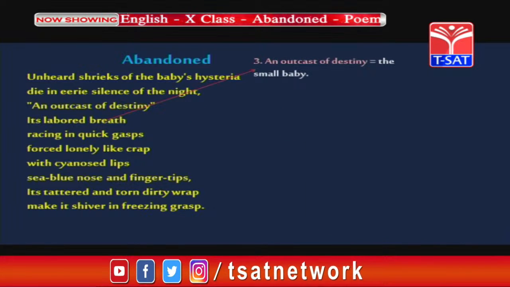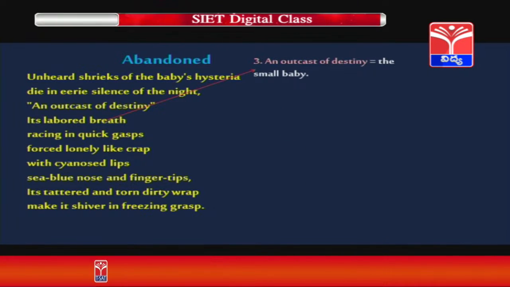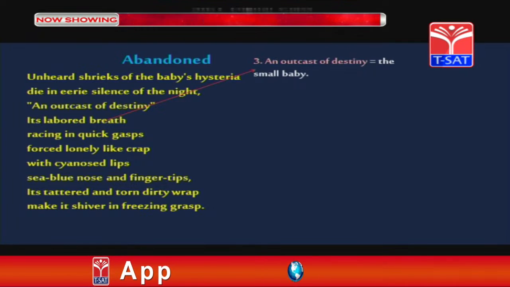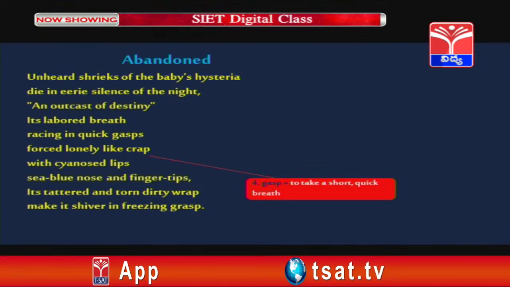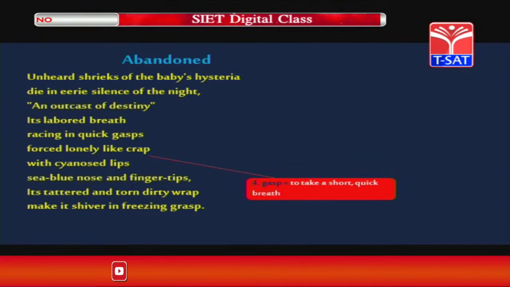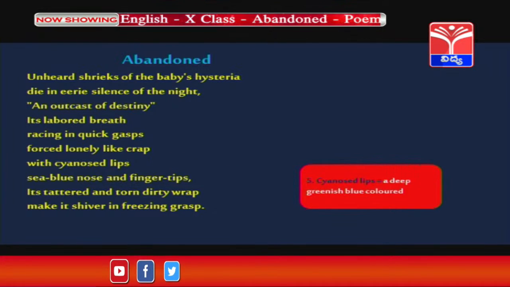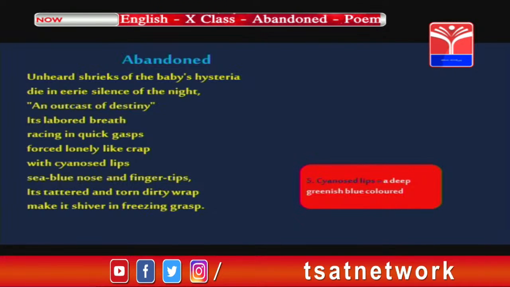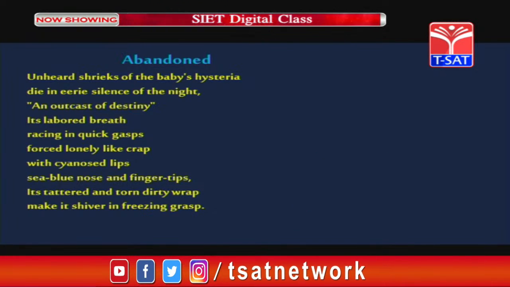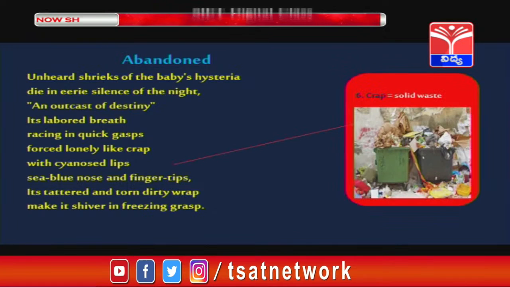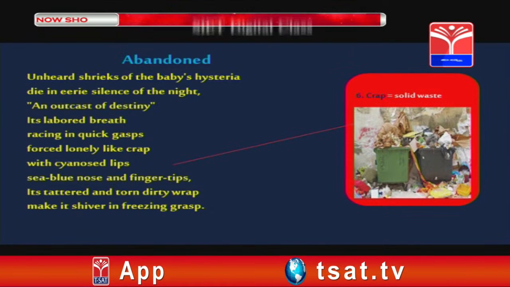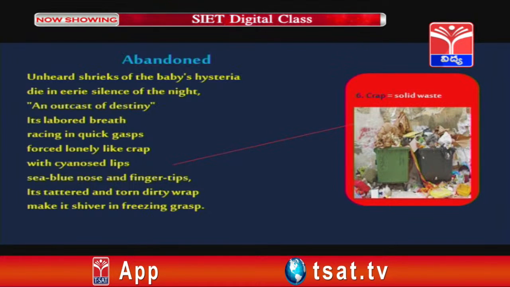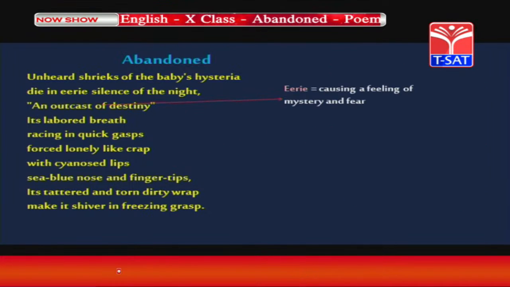And the next one is an outcast of destiny. Here, this metaphor refers to the small baby. Next one is gasp. Gasp is nothing but to take a short, quick breath. Cyanosed lips refer to deep greenish blue colored lips. And the next word is crab. It is nothing but solid waste. You can see that solid waste in the picture that is being displayed here. Eerie means causing a feeling of mystery and fear.